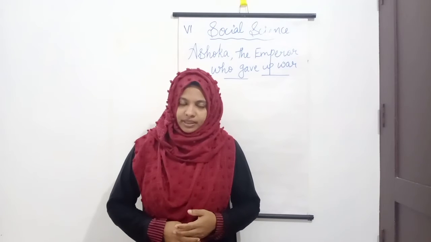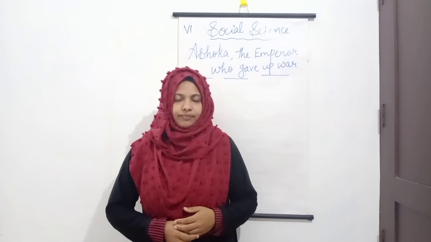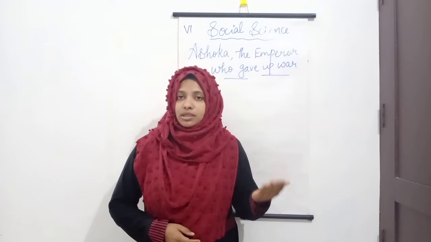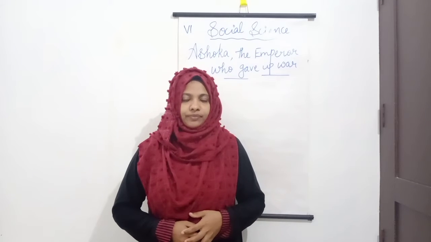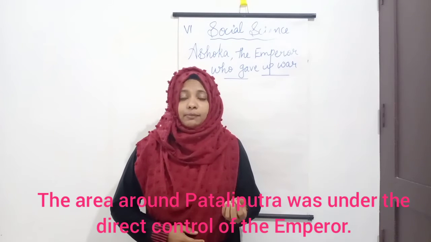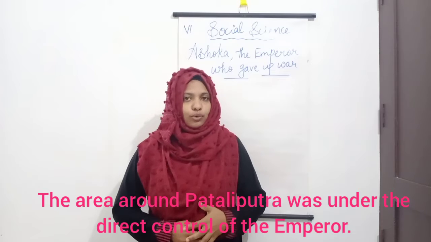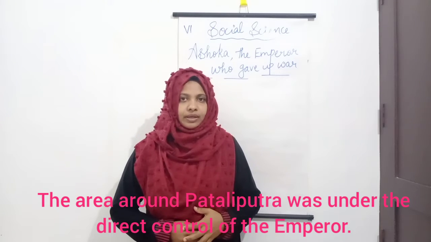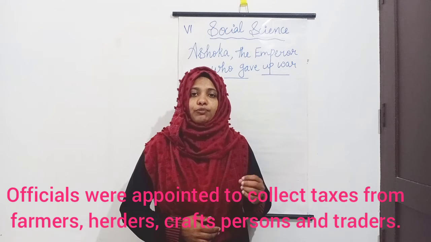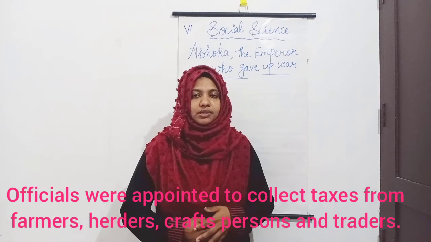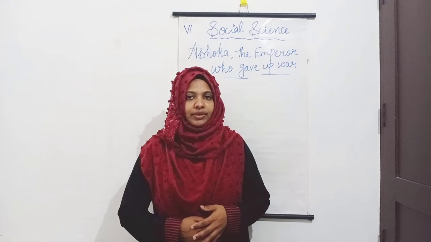Our next topic is ruling the empire. As the empire was so large, different parts were ruled differently. The area around Pataliputra was under the direct control of the emperor. This meant that officials were appointed to collect taxes from farmers, herders, craftspersons and traders.